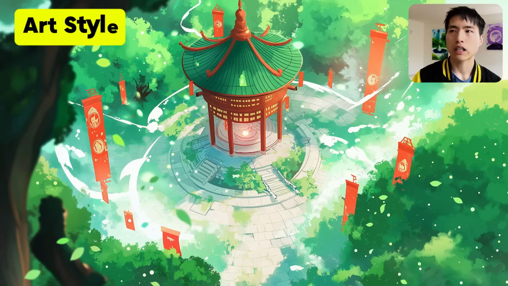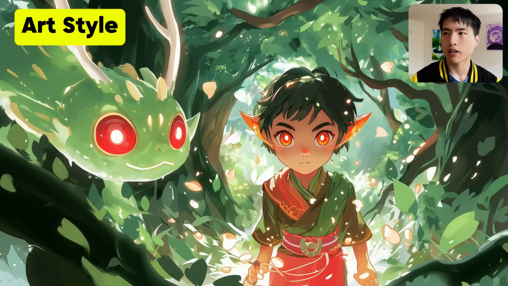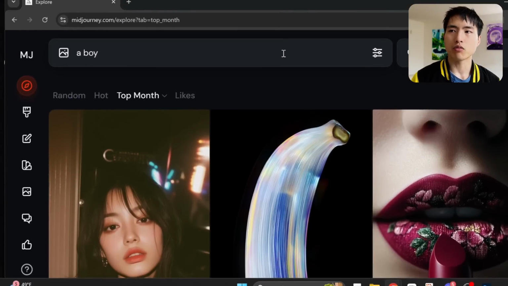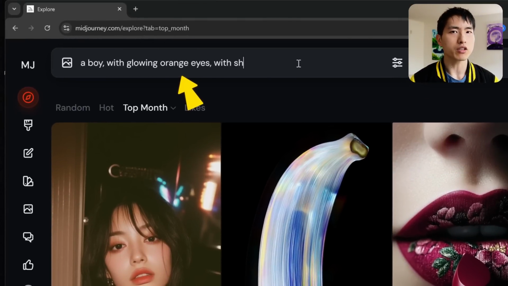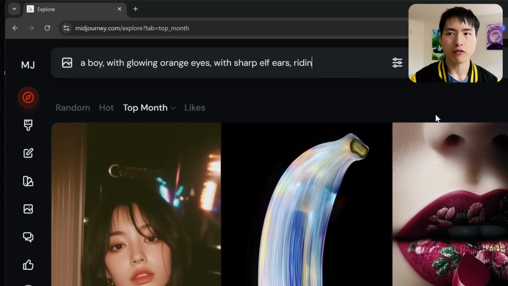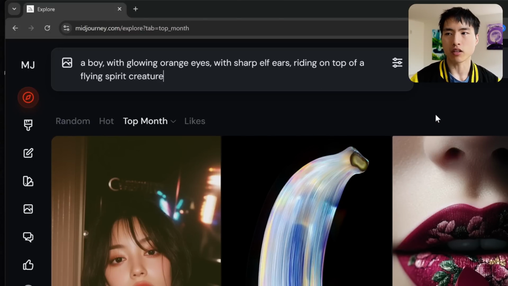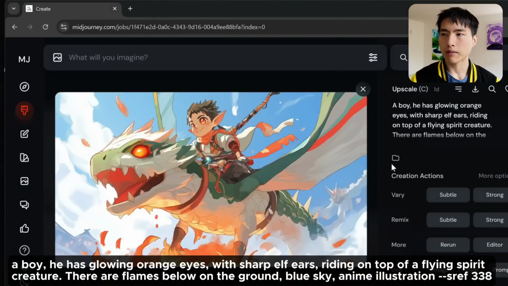To find the visual style, I wanted to go with something with bright vivid colors and a whimsical, childlike feel to them, kinda like the Zelda games. So inside Midjourney, which is the image generation platform I used, I'll start by prompting for my main character, a boy. He has glowing orange eyes with sharp elf ears, riding on top of a spirit creature. I also described the background and environment with flames below on the ground, a blue sky.